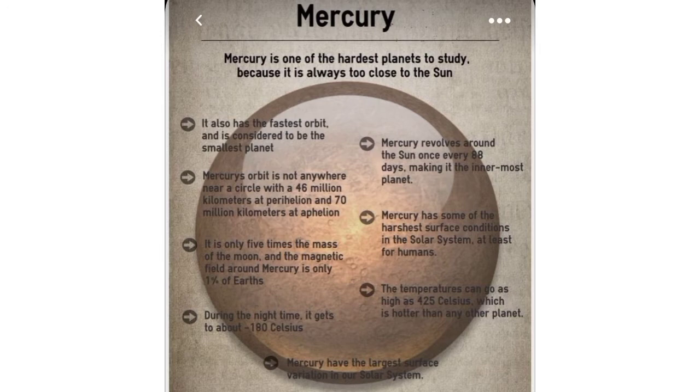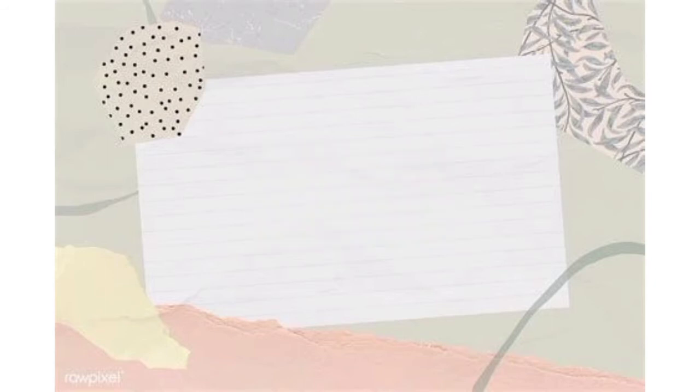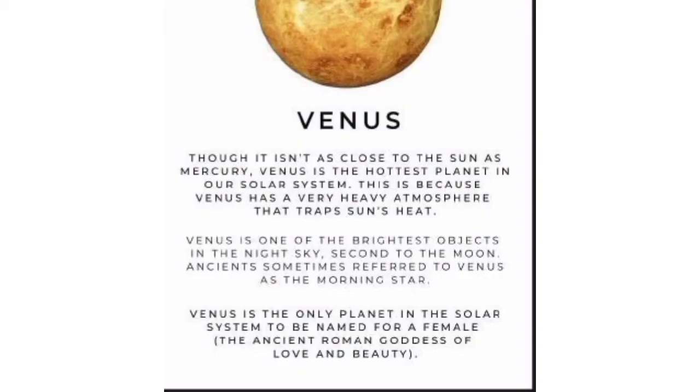Now let's move on to our next planet of the solar system, that is the second planet, Venus. Venus is the second planet of the solar system, and it is the hottest planet because its daytime temperature is around 480 degrees Celsius.